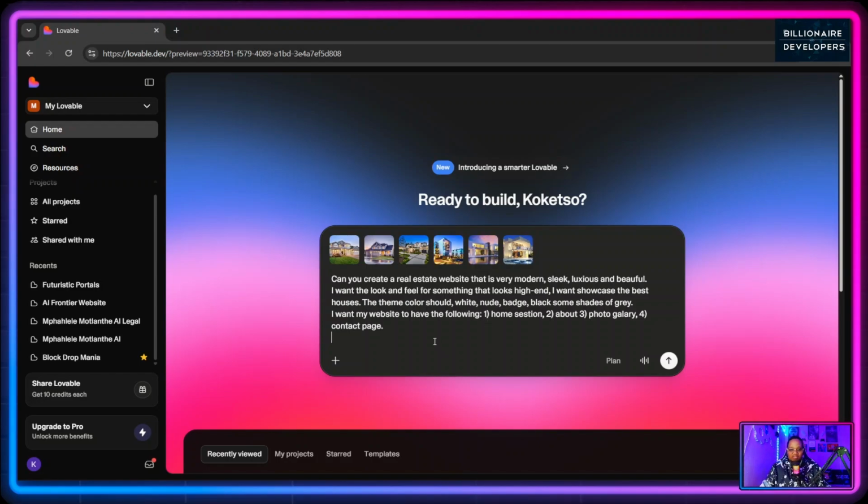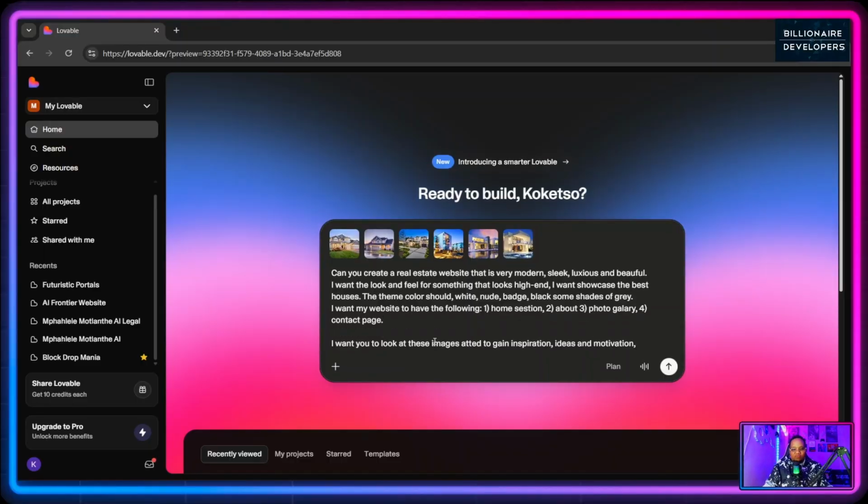And what I want to say is, I want you to look at these images attached to gain inspiration, ideas, motivation, just so that it can have an idea of what I am looking for. Right, so I've done that.